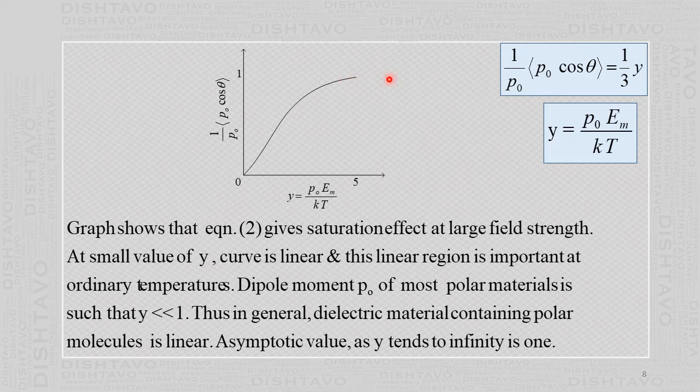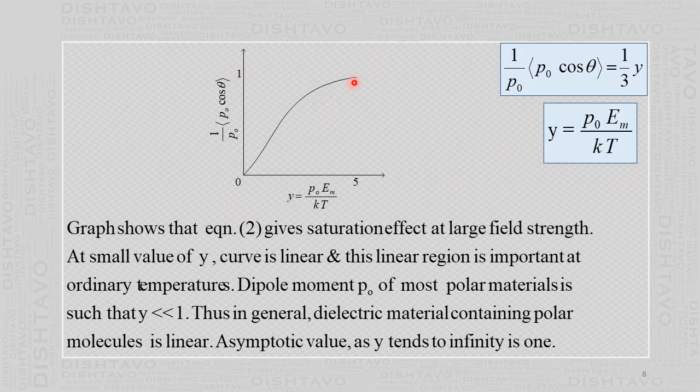When this becomes constant, it means that saturation has been reached. If you increase y, what does that mean? You increase the electric field. As I mentioned, as the electric field is increased, the dipole moments will go on rotating and the polarization will increase. The total dipole moment of the dielectric will increase. But it cannot increase beyond a certain value, when all the electric dipole moments align in the direction of the electric field. So at this point, all dipoles will be aligned in the direction of the electric field. So this is constant, and that constant is almost equal to 1.